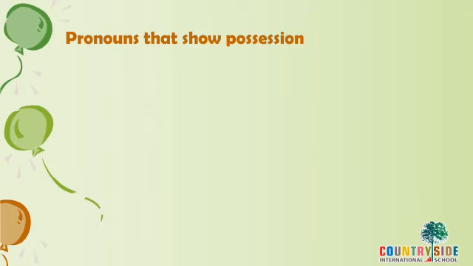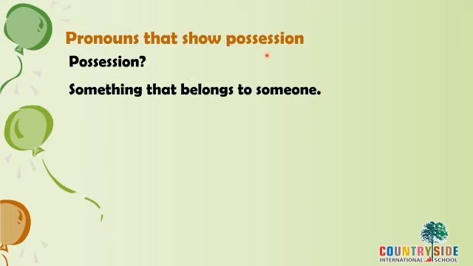Now, we will move forward with one more rule, pronouns that show possession. Do you remember? We had one chapter of possession. What is possession? Try to recall. Something that belongs to someone. In the chapter of possession, we studied that when some things belong to someone, it is called possession.